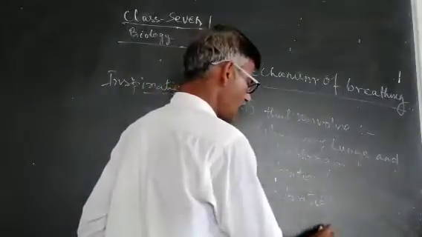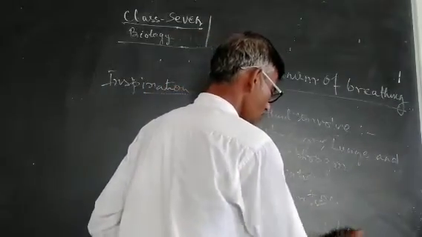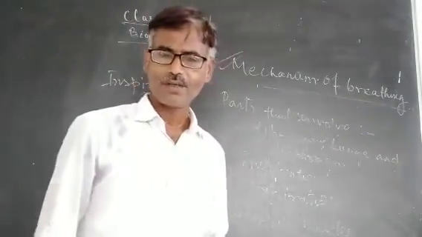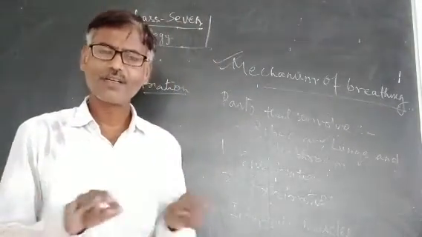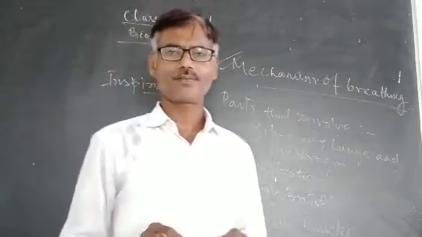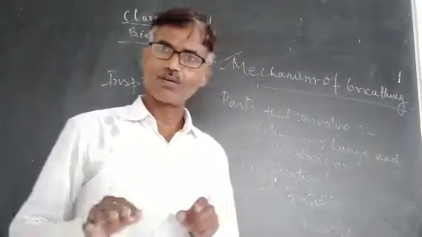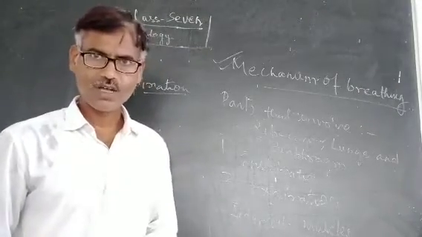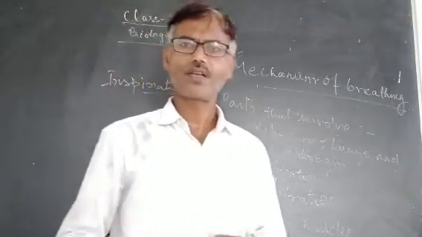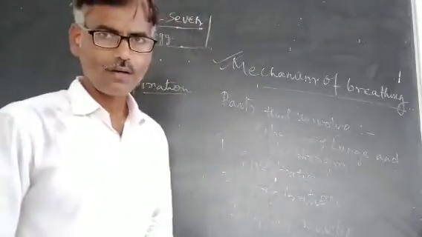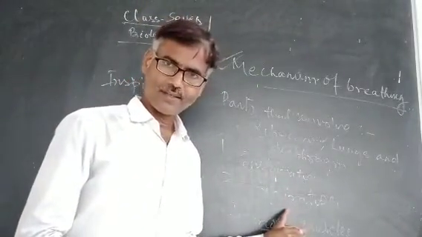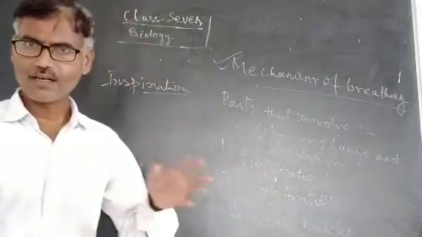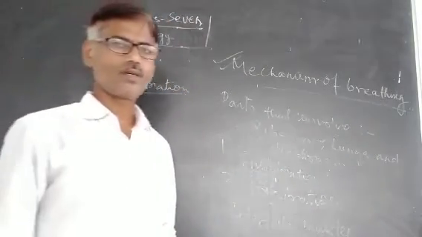These are muscles attached to ribs, present between two ribs in the rib cage. They are present on the outer surface as well as the inner surface of the rib cage, respectively called external intercostal muscles and internal intercostal muscles.